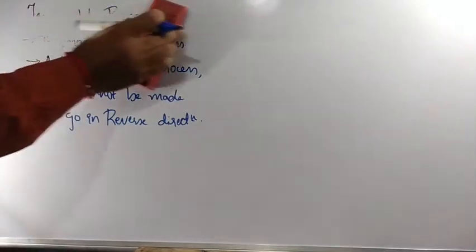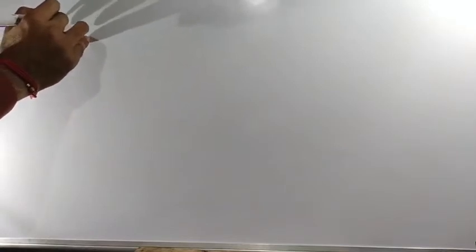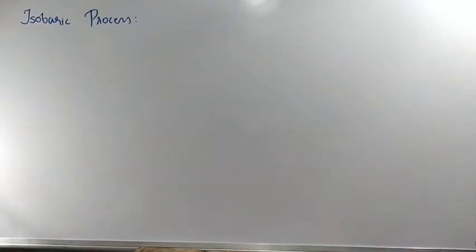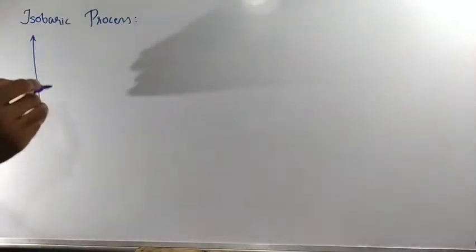Clear? Okay. So next we are going to solve numericals on the basis of all the previous classes, that means the concepts we are using: isothermal process, adiabatic process, isochoric process, and isobaric process. Before going to the numerical part, one small part we are going to discuss: the isobaric process. In an isobaric process, how do we get the graph of P versus V, pressure versus volume? We are going to check it now.